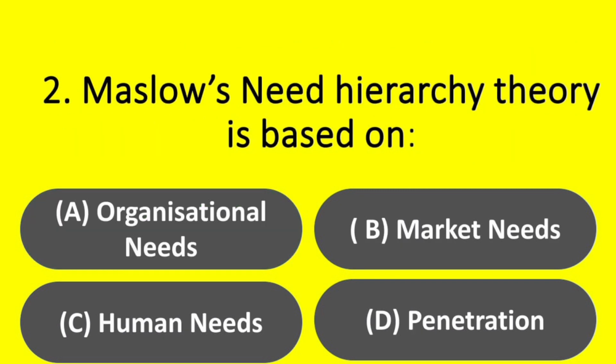Maslow's need hierarchy theory is based on option A. Organizational needs, option B. Market needs, option C. Human needs, option D. Penetration. Answer option C. Human needs.